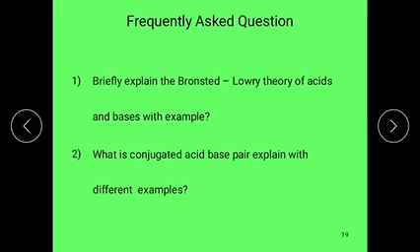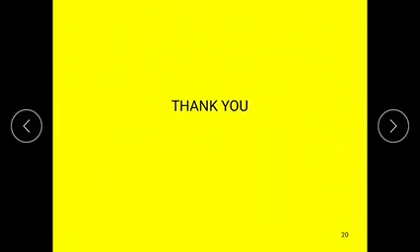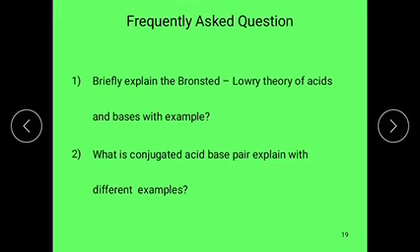Next one is, what is a conjugate acid base pair? Explain with different examples.